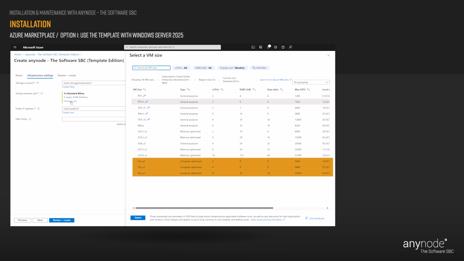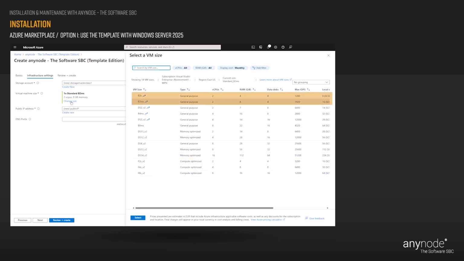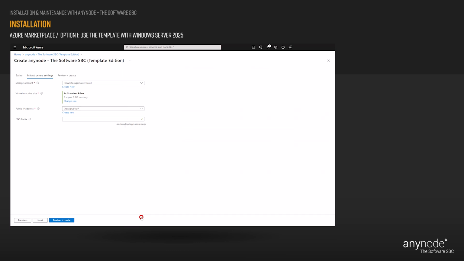The F-Series are optimized VM sizes that have a high CPU to memory ratio. If you have a busy contact center and you need the entire number of concurrent calls all day, the F-Series is suitable because it guarantees power consistently. For our deployment example, we have chosen the B-Series for AnyNode. Click on Select.